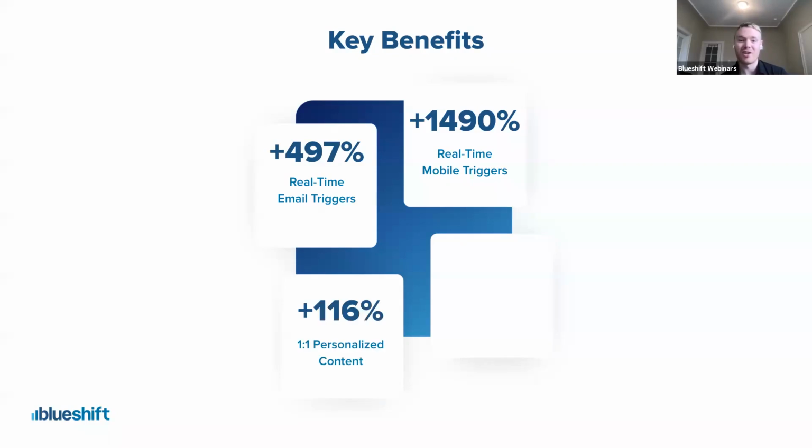Most relevant to our discussion today, predictive recommendations are 116% more effective than non-predictive recommendations. So when we're using those easy to use machine learning options in our recommendation scheme, that's the kind of uplift we're going to see relative to user has added to cart, but they didn't ultimately make a purchase. And the key benefit there is that we've made it really simple for non-technical audiences to use. It's not going to require input from a data science team. It's not going to require having to configure all that data. We've made it accessible so long as you feed us in that event data and share with us your catalog.